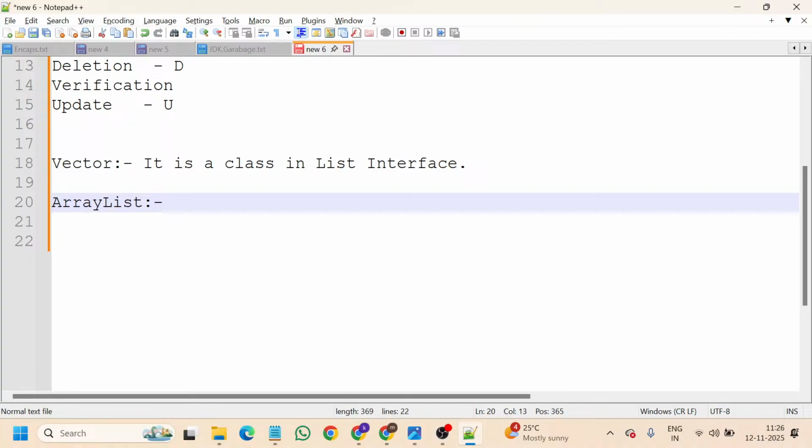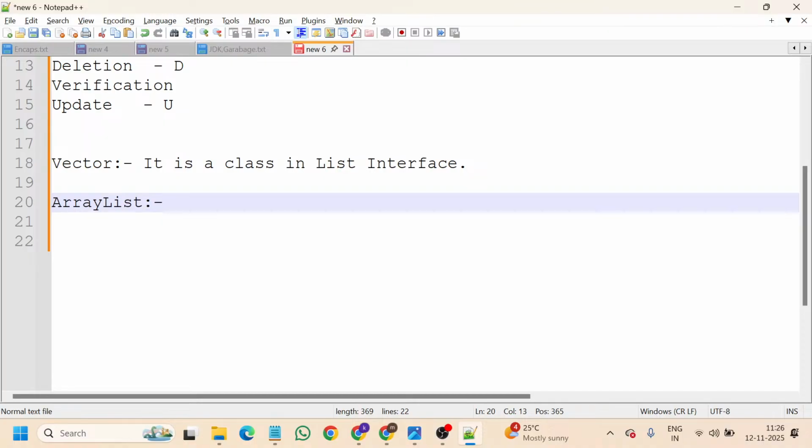Now let us note down the syntax of initializing a variable under vector. I'm taking the angle brackets, Integer, v is equal to new Vector.